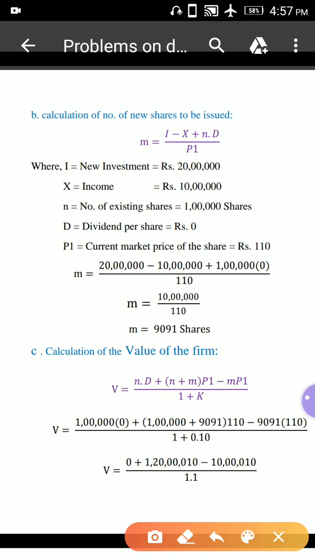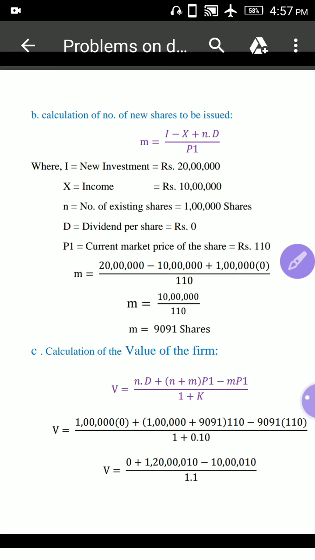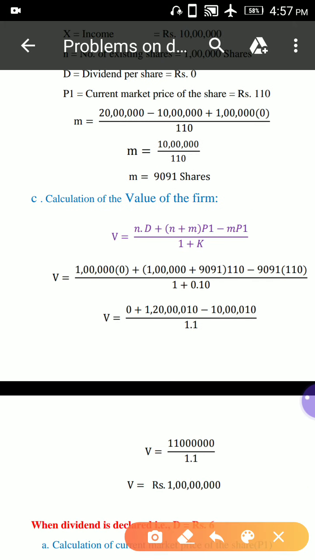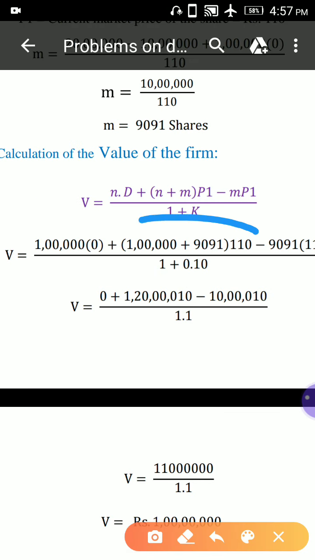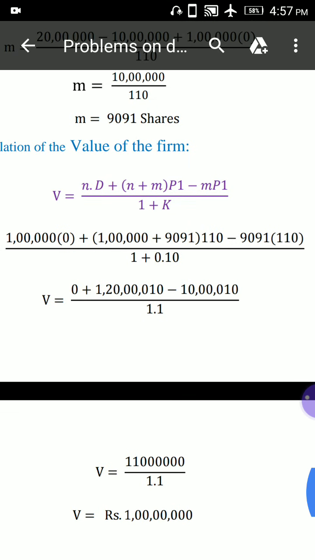Now here 1 lakh into 0 means 0, plus 1 lakh plus 9091, that is 1,09,091 into 110, which is equal to 1 crore 20 lakhs 10 rupees. So this is the entire calculation we are doing here.